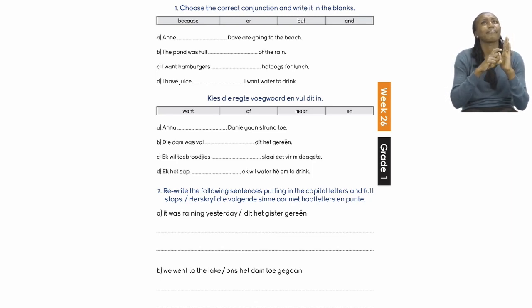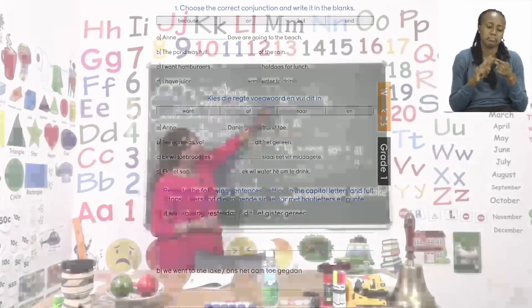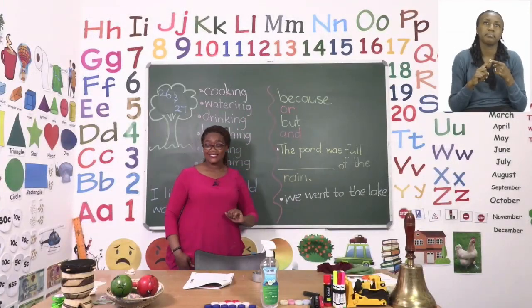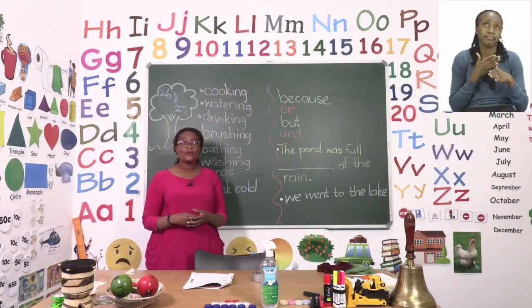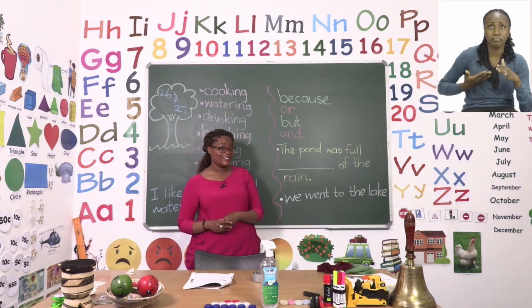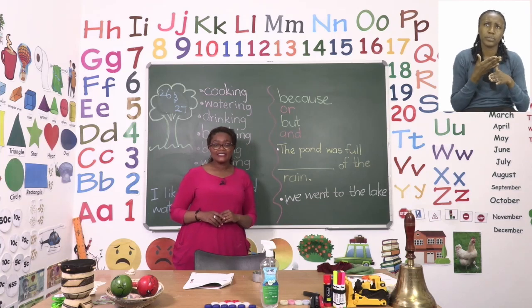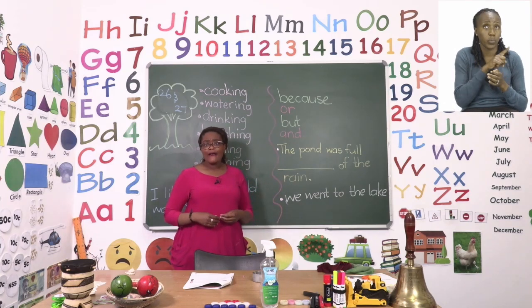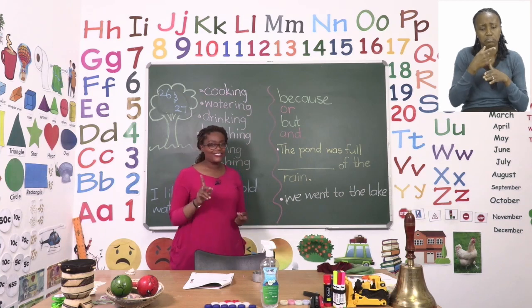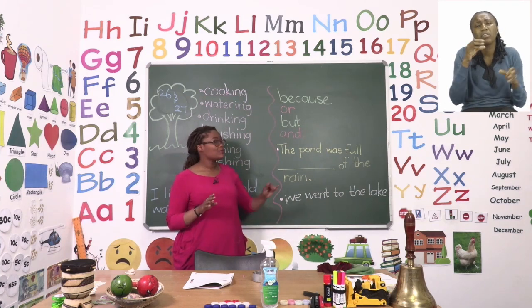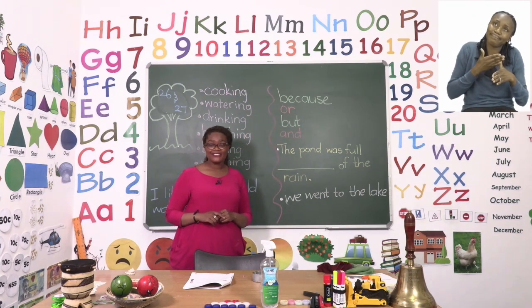full stops. Now, the first thing we're going to talk about are the conjunctions. So let's take a look at the board to see which conjunctions we're going to use today. The first conjunction we're going to use is the word because. Now we use the word because when we want to give a reason. So, because is used for a reason. Because I am hungry. Because I did not eat. So, we have used the word because for a reason.